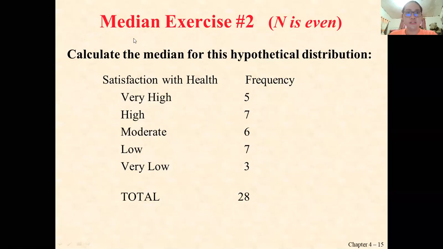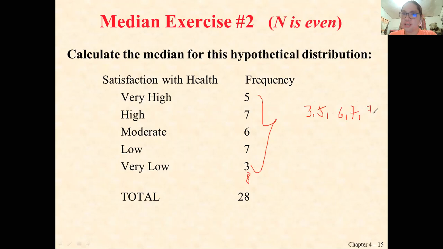Since that one is not an even number, let me give you another example. Arranged, we have 3, 5, 6, 7, 7, and then 8.